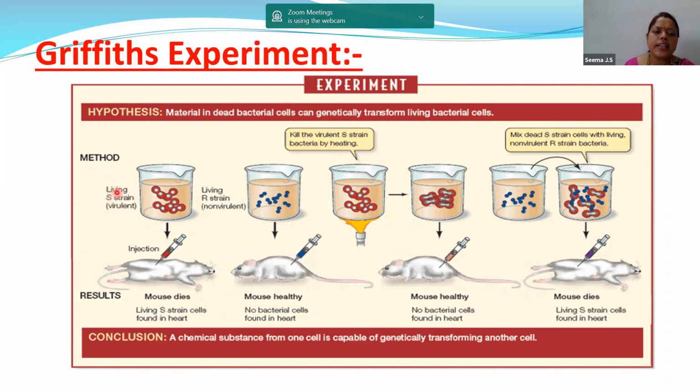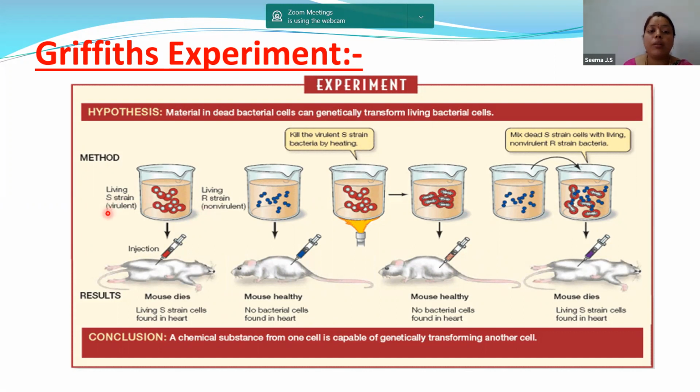You can simply say it has a capsule around it, a capsule made up of polysaccharides, whereas the R strain does not have the capsule. So keep two points in mind. There are two types of strains in Streptococcus pneumoniae: the S strain and the R strain. The S strain has the capsule, whereas in the R strain the capsule is absent.